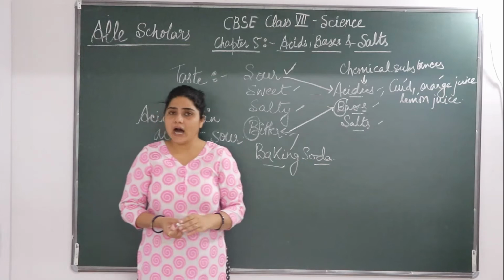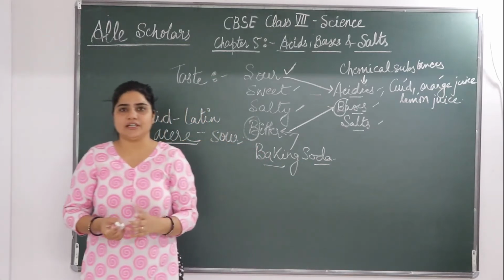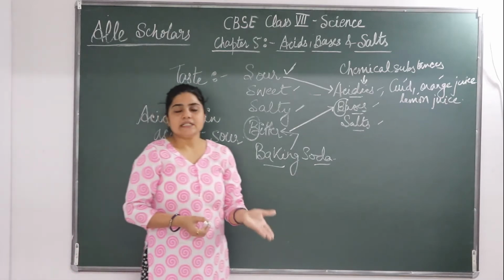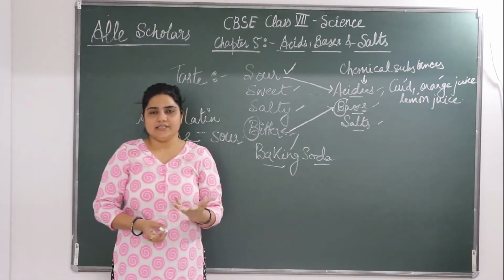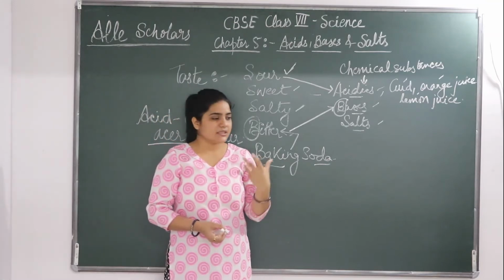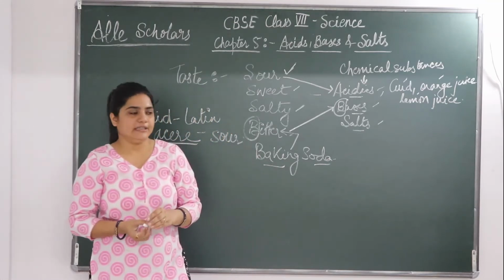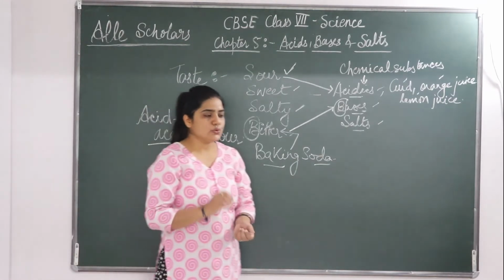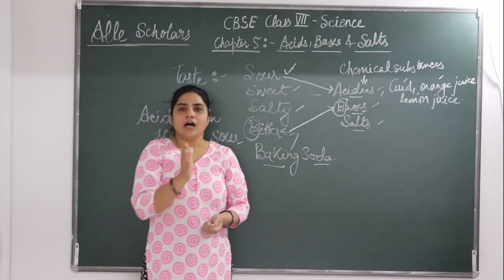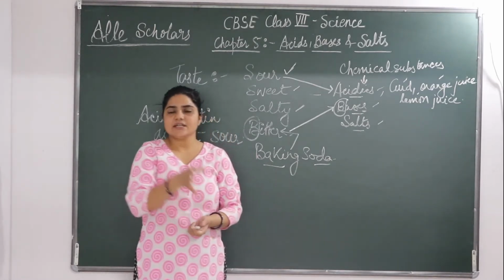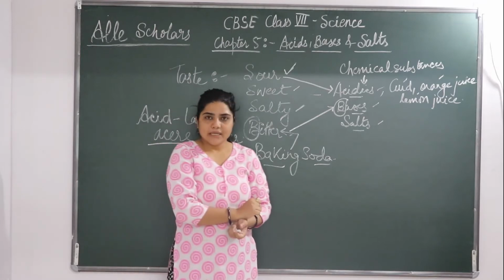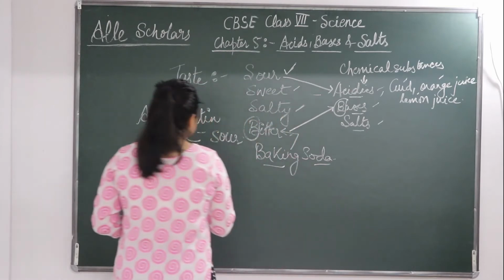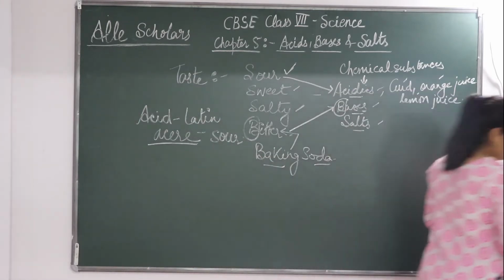Why? Because they can harm us. Okay, we can't taste everything. So how are we going to know these unknown substances which we can't taste? If you can't taste these unknown substances, how are you going to find their nature? So special type of substances are used to test whether a particular substance is acidic in nature or basic in nature. Okay, so that special substance is called indicators.